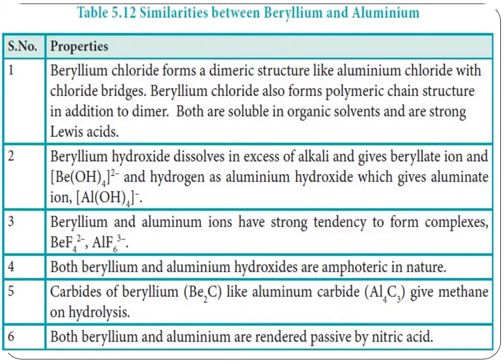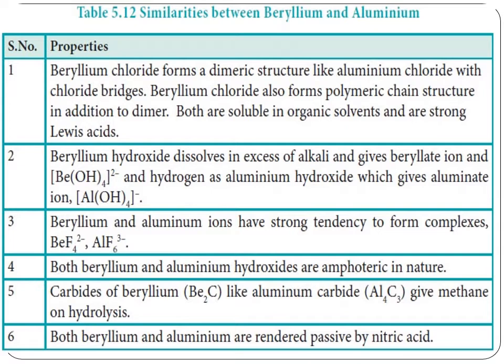Now, what are the similarities between beryllium and aluminium? As we observed in alkali metals, beryllium, the first member of group 2, shows a diagonal relationship with aluminium. So beryllium and aluminium have a diagonal relationship. If you look at the periodic table, beryllium and aluminium are diagonal to each other. Here the size of these ions is not close. However, charge per unit area is closer and they have similar electronegativity values.